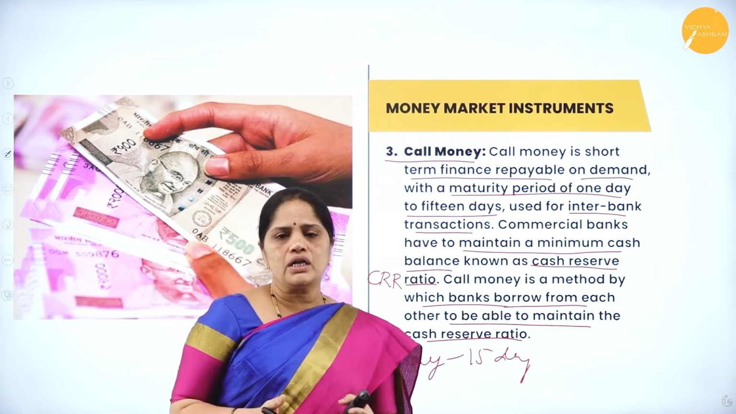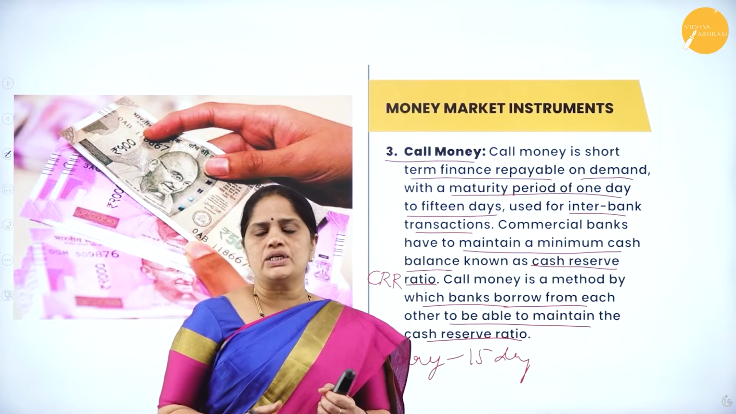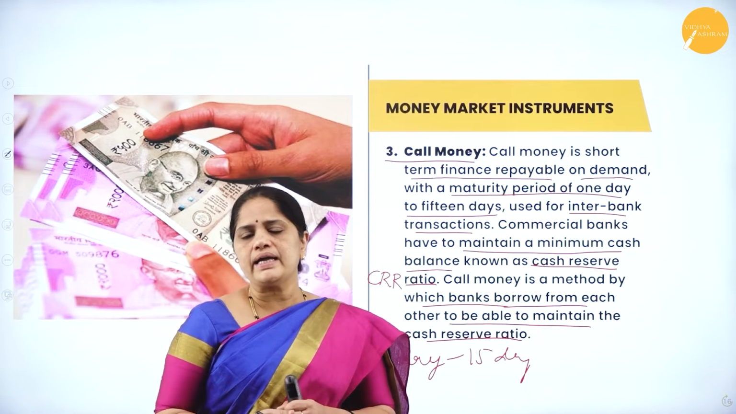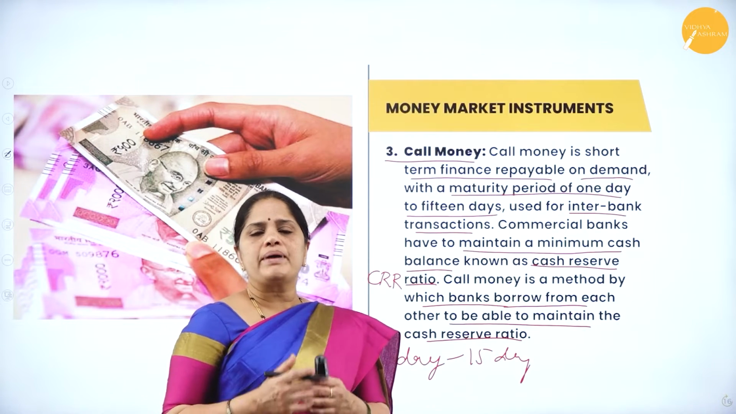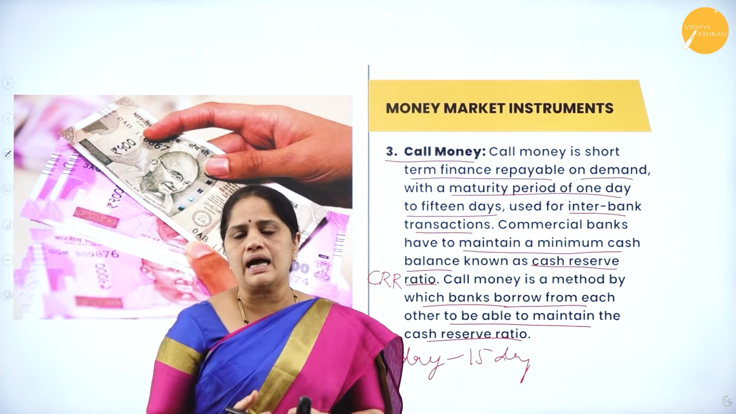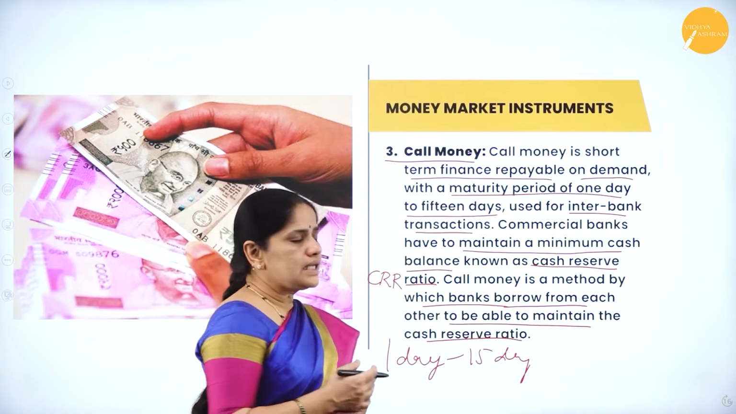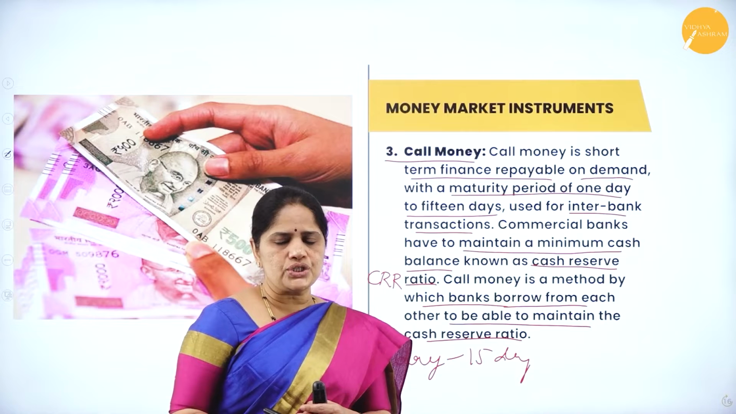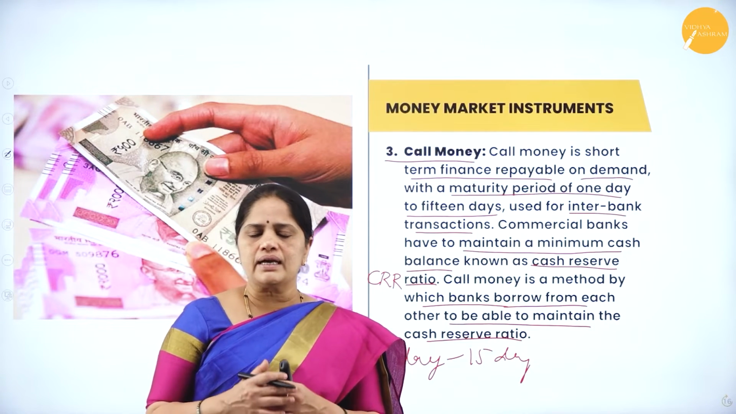Now, as we all know, all the commercial banks have to follow the rules and regulations laid down by the RBI, and as per the RBI rules, every commercial bank has to maintain the CRR. Now, what is the meaning of CRR? CRR means the cash reserve ratio. So, they have to maintain this cash reserve in their banks.